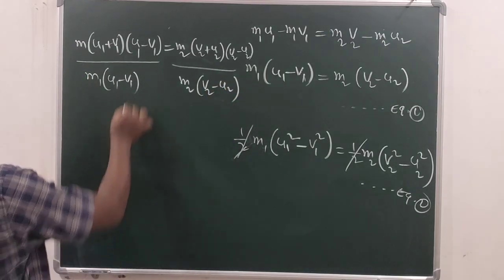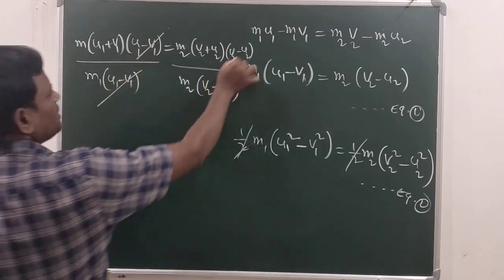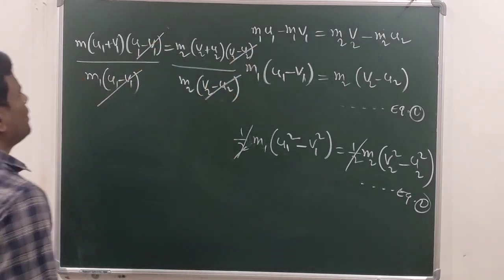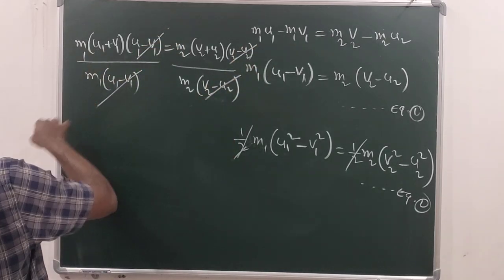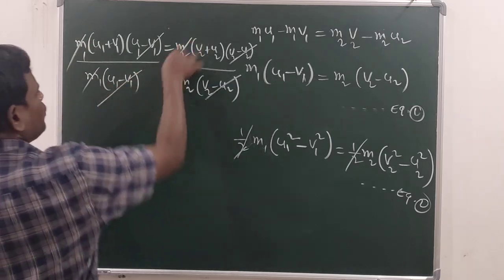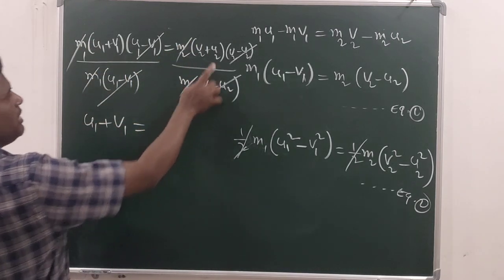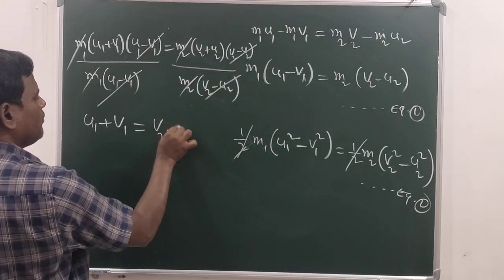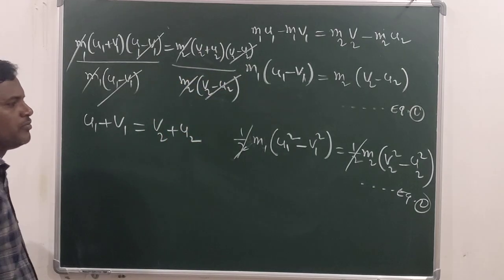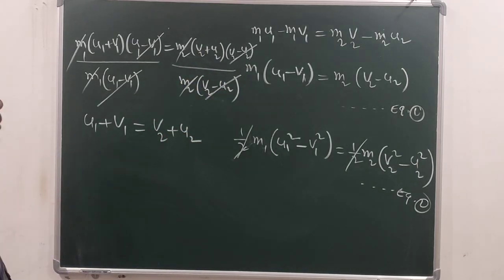Now, these two get cancelled, these two get cancelled. Now what is left here? Here M1, M1 also cancel, M2 cancel. What is left? U1 plus V1. Here what is left? V2 plus U2. Okay students, I hope you have understood till here.